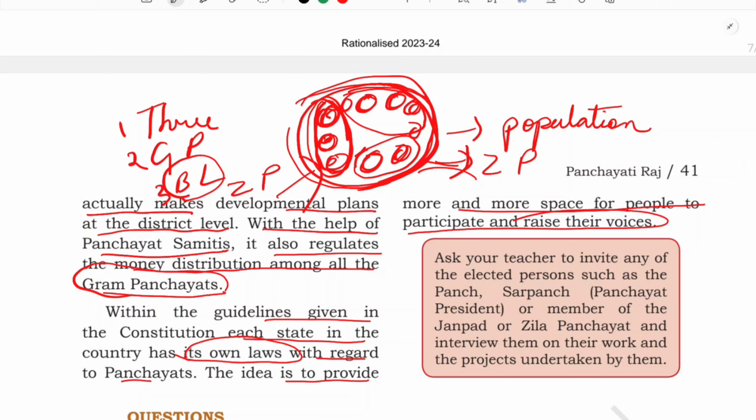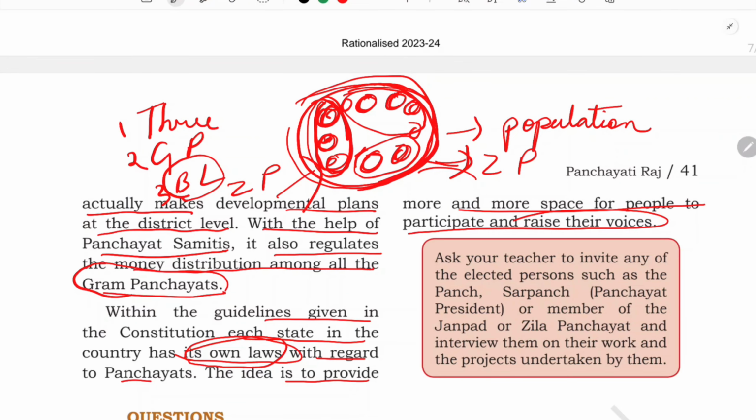See, India is a diverse country, where different types of people, different cultures, with different thinking and mentality are there. Because of that they have given this guideline to make their own law based on their culture, or the geographical location, which also differs. Based on that they can make their own law so that people will participate.